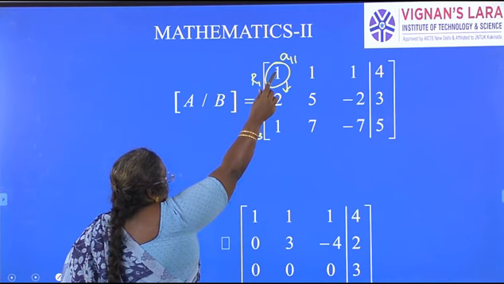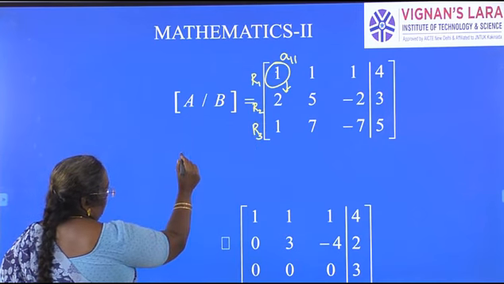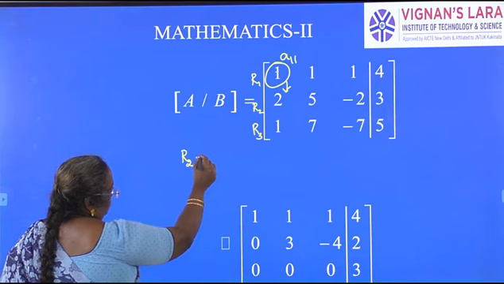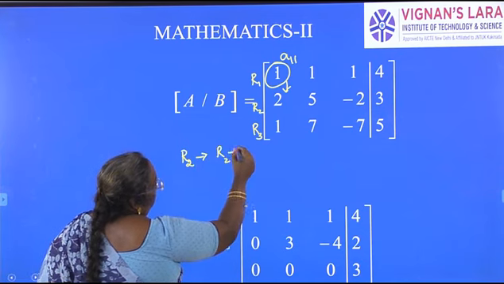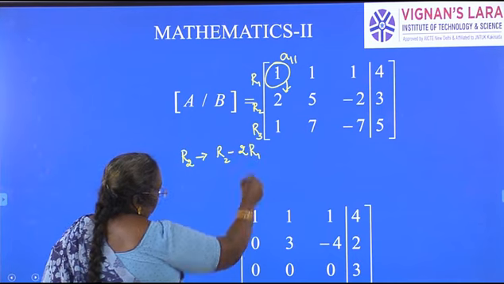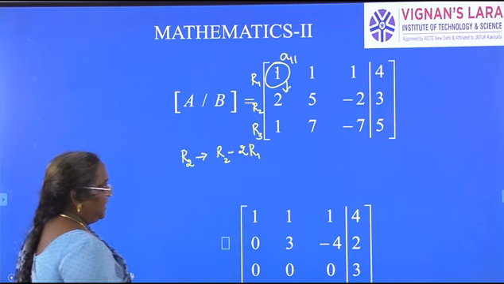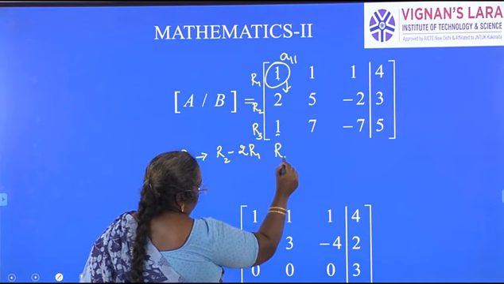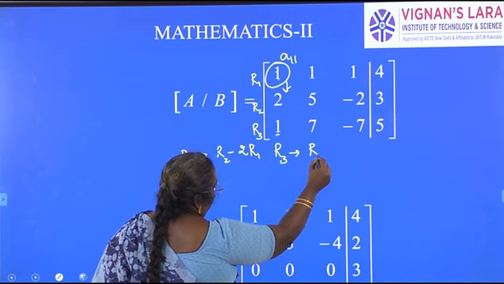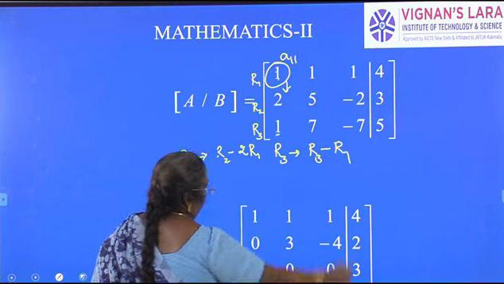By multiplying R1 with 2. So I will write R2 changes to R2 minus 2R1, 2 times R1. Next, because this is 1 and this is 1, we simply subtract. R3 changes to R3 minus R1.